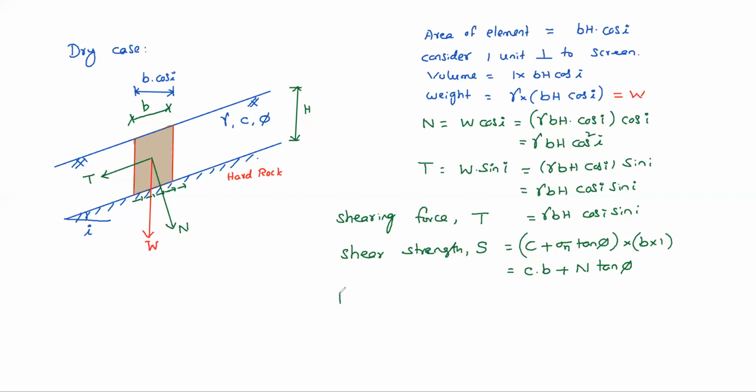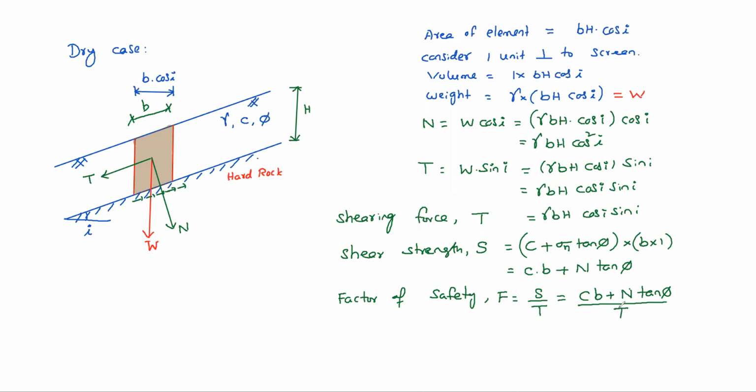Then factor of safety F equals shear strength by shearing force, S by T, that is CB plus N tan phi divided by T.